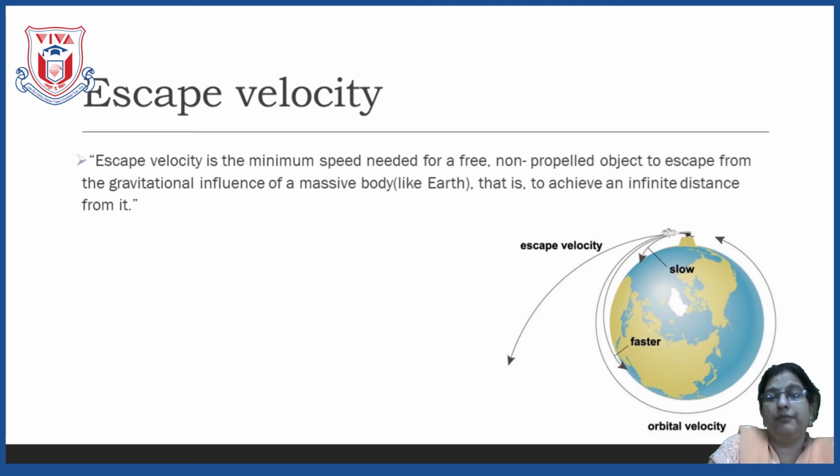We have learned that when you throw any object in the upward direction, the velocity of the object goes on decreasing, it never increases unless and until any force is acting on it. But here this object has to move out of the gravitational force, which means it has to have more initial velocity, and this initial velocity by which it goes out of the gravitational force is called escape velocity.